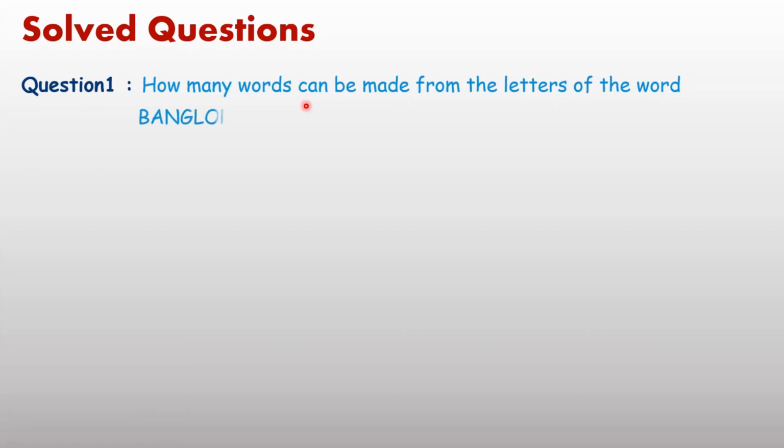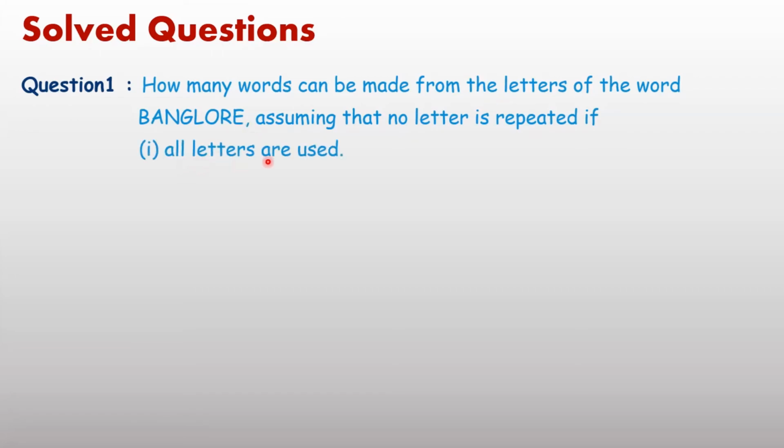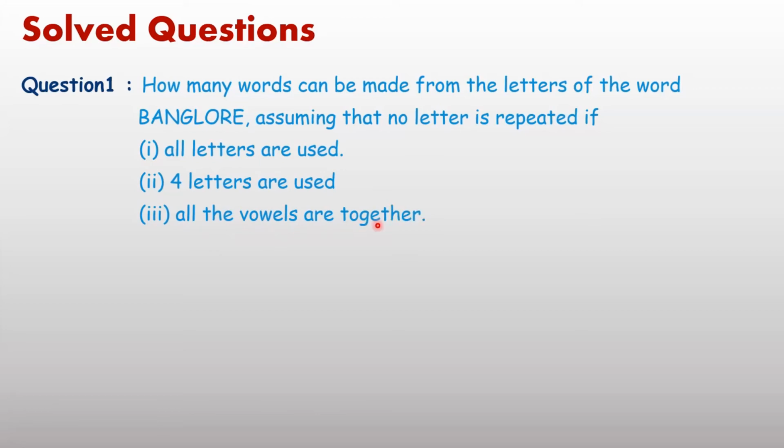How many words can be made from the letters of the word bungalow? With conditions: first, all letters are used. Second, 4 letters are used. And third, all the vowels are together.